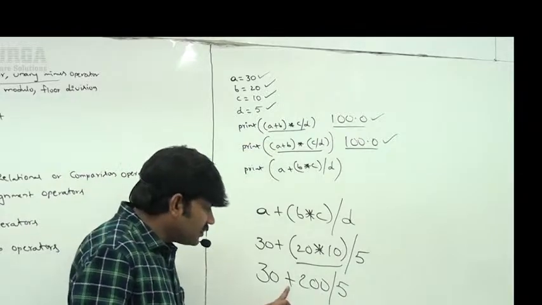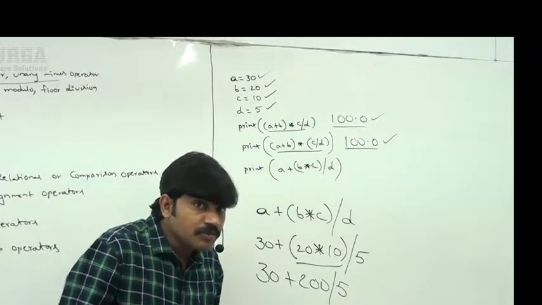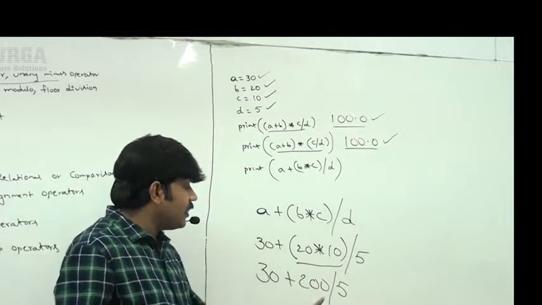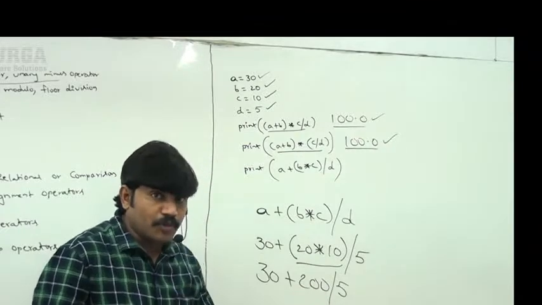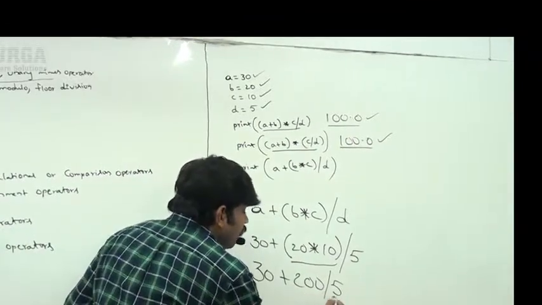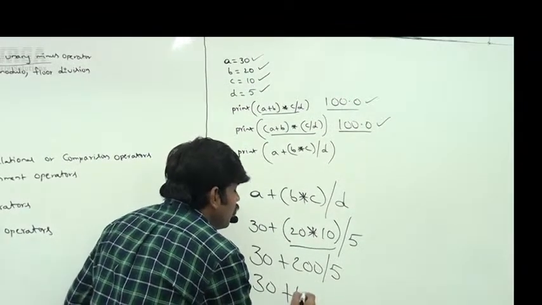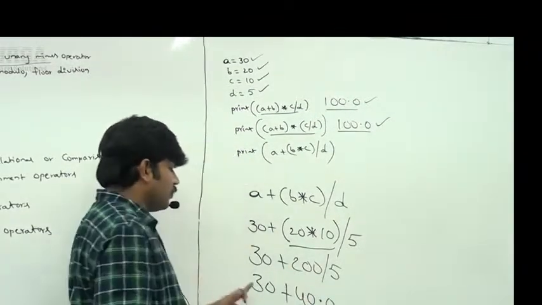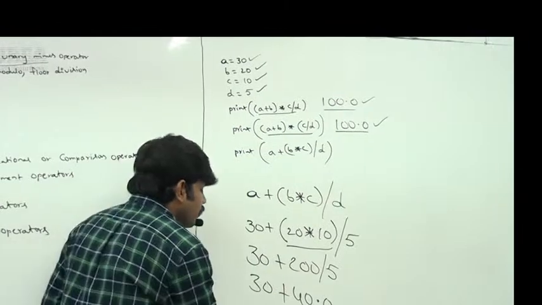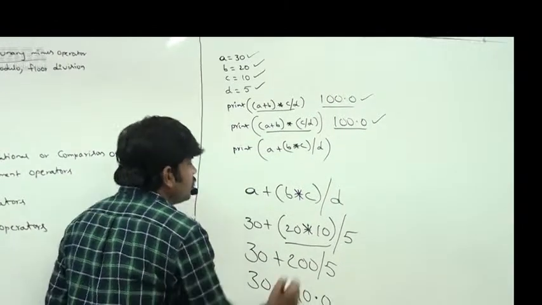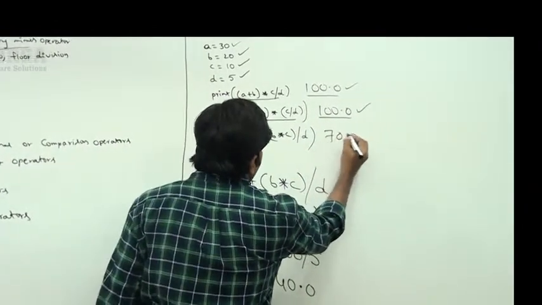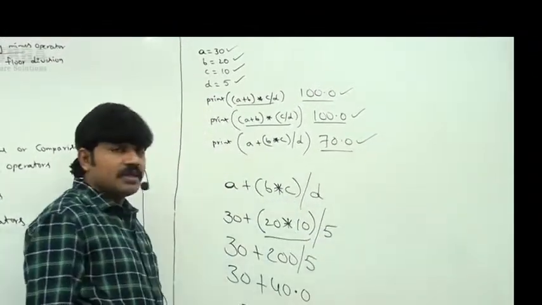Now plus is there, division is there. Division gets the higher priority because division has more precedence. 200 by 5 means 40.0. 30 plus 40.0 is 70.0, sir. 70.0 itself is the answer.